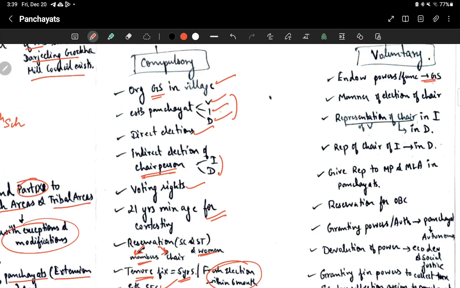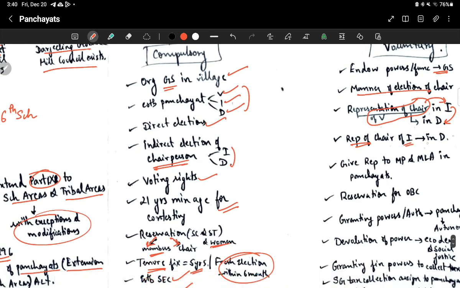Endow powers and functions to the Gram Sabha. Then manner of election of the chairperson. Then representation of the chairperson at the intermediate level. Like, if the chairperson belongs to the village level, then give representation at the intermediate level. Or if he is at the intermediate level, give representation at the district level. This is the discretion of the state government. Then representation of the chair of the intermediate level at the district level, that is what I told.